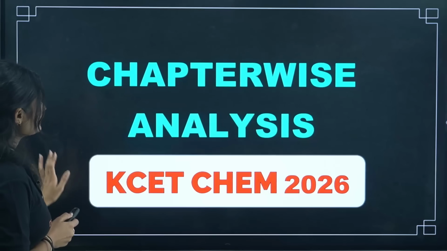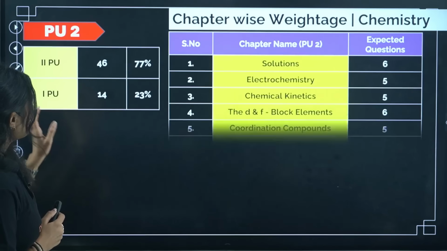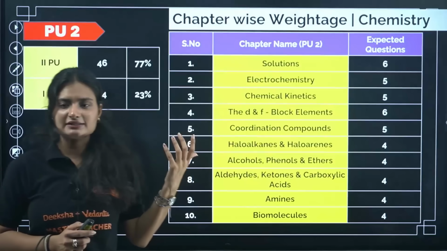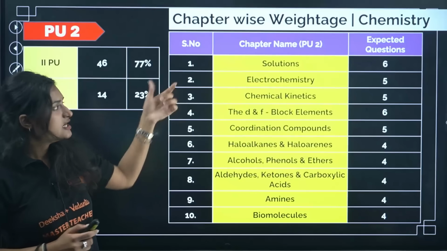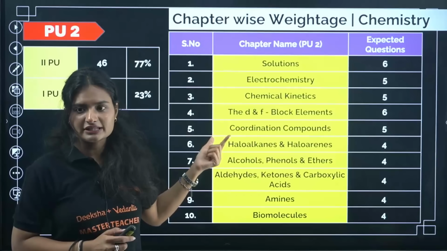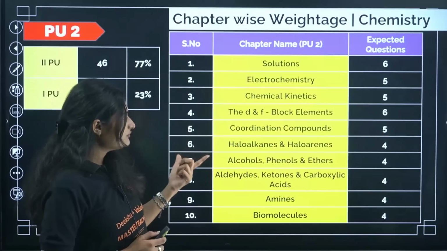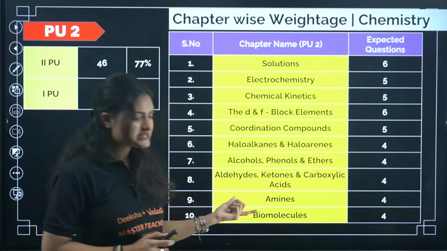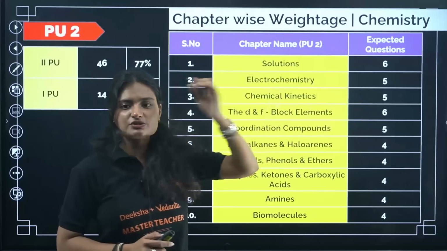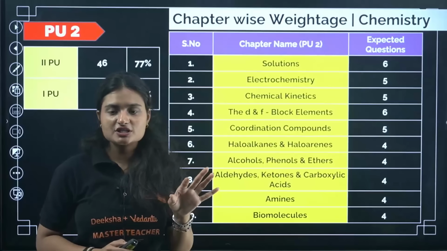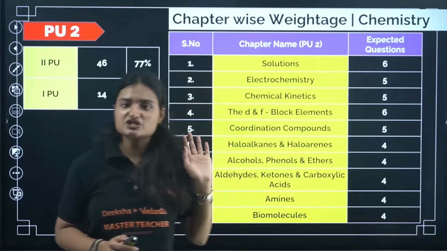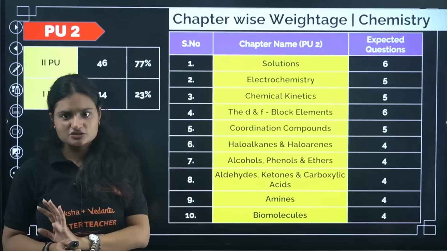The first chapter is, again, these are your chapters from your PU2. These are your expected number of questions that I have analyzed from the last 10 years. From solution, this is your PU2, right? Solution, electrochemistry, chemical kinetics, d and f block, coordination, haloalkanes, haloarenes, alcohol phenol ethers, aldehyde ketones, carboxylic acids, amines, and biomolecules. As you can see from the last 2-3 years, the paper pattern has slightly changed. The number of question weightage are also changed. So you can expect this much question from these chapters, okay? I can slide back, you can take a screenshot, okay?